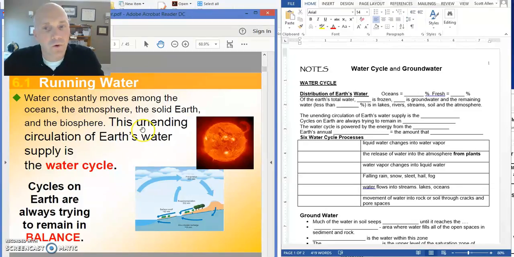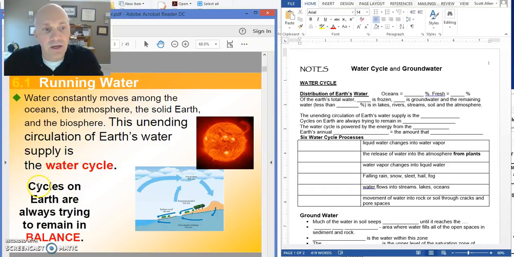So the thing about the Earth's water is that it doesn't always stay in the same place. All right, water that's on the ground can get evaporated and go to the sky and make clouds, and those clouds can then rain, and that rain can fall onto the Earth and can go into a river, and the river can flow into the ocean. And so this cycle of water going from one part of the Earth to other parts of the Earth is what's called the water cycle.